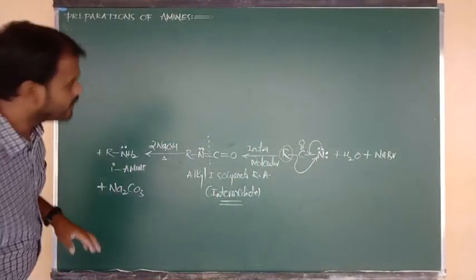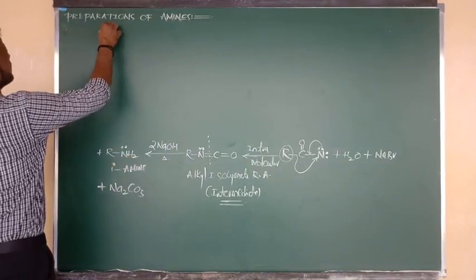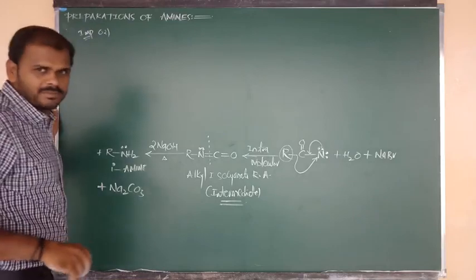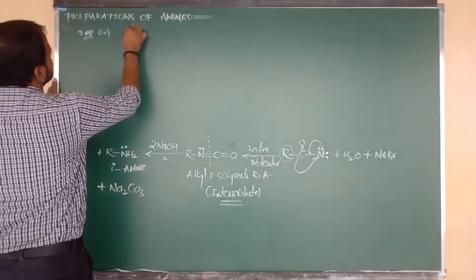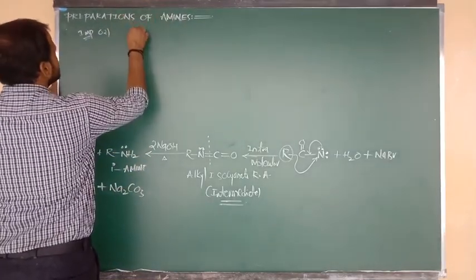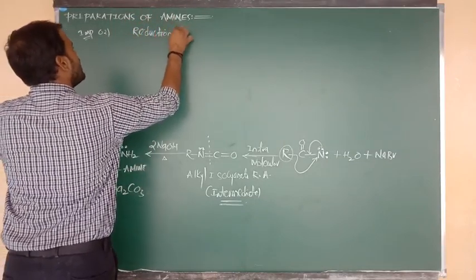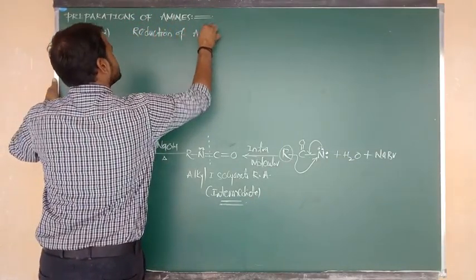Now let me consider method number 2, preparation. Yes, beta. So the second method is a very simple method. Of course, it is also important, but not at the level of the Hofmann method. That is nothing but a very easy method. Reduction of amides. Which method, beta? Reduction of amides.